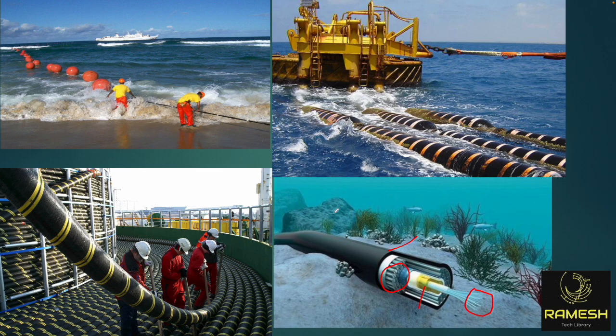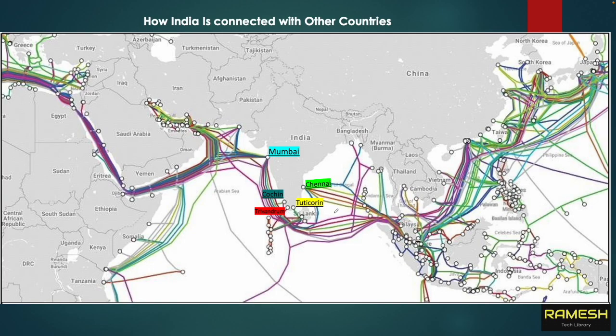I will show you the geographical diagram here. Suppose I'm showing India. In India we have 5 internet exchange points where we get the connection, right? This is the Mumbai location, another one is Cochin, and Trivandrum, Tuticorin and Chennai. These are the 5 locations where India is connecting to other countries with fiber cable. These cables are laid under the sea. This is how it looks.